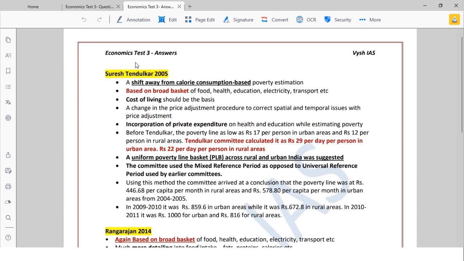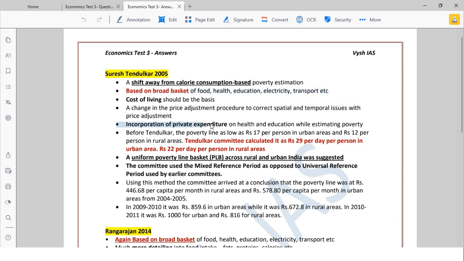Okay. Then there is the Suresh Tendulkar committee of 2005, which is what is heavily followed till date. Even in NCERT textbooks and all, I have explained all these things. So it's a shift away from calorie based consumption. Instead, you are not only looking at food, how much food you buy, you are looking at a broad basket of things: how much you spend on food, health, education, electricity, transport, your way of life. So that cost of living is the basis for the Suresh Tendulkar committee. Also, a change in the price adjustment procedure to correct spatial and temporal issues with price adjustment. So again, basically that only: how much you are spending, all these things.